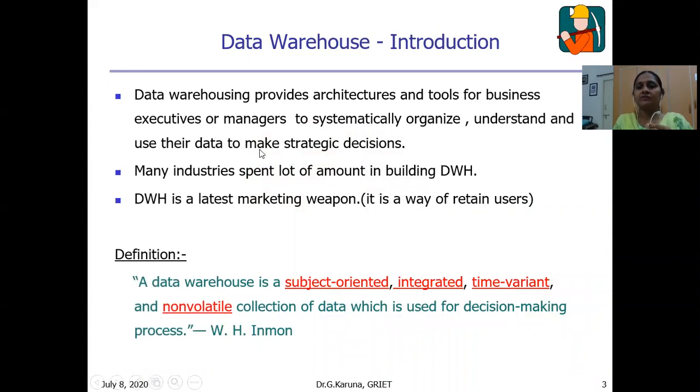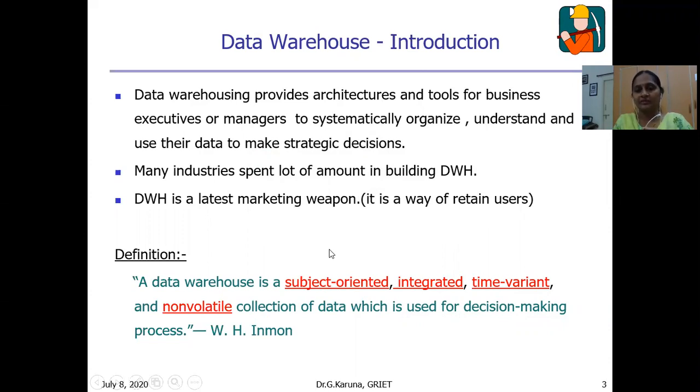Let us see. Data warehousing mainly provides the architectures and tools for business executives, managers, or knowledge workers in order to systematically organize, understand, and use the data to take strategic business decisions. Most of the industries today are spending a lot of money to construct the data warehouse. Data warehouse is one of the latest marketing weapons. Because there is a lot of competition between the industries, it is a way of retaining users.